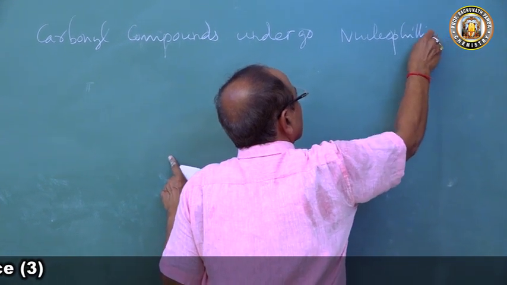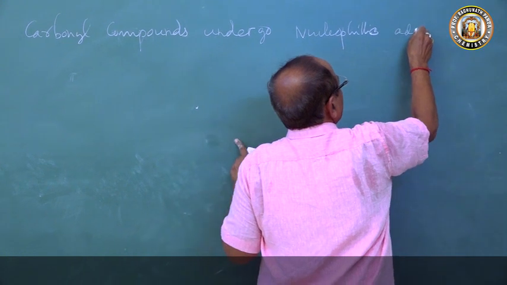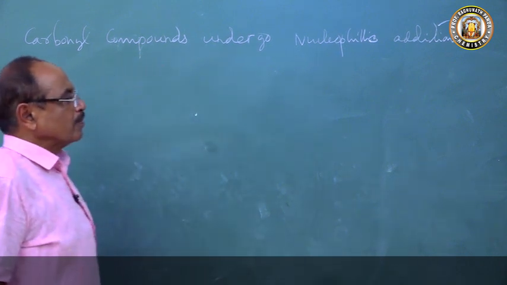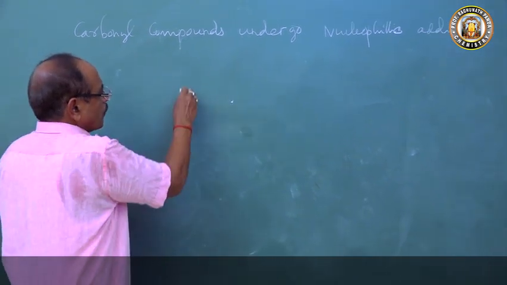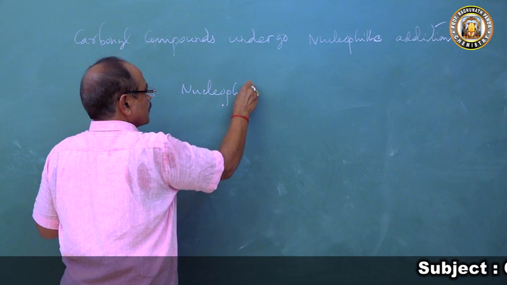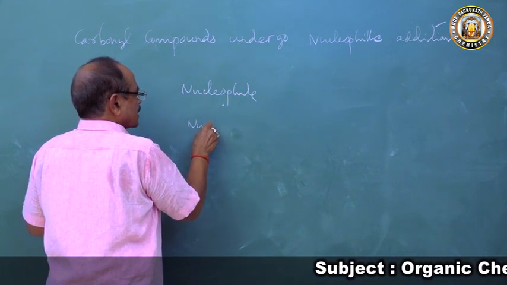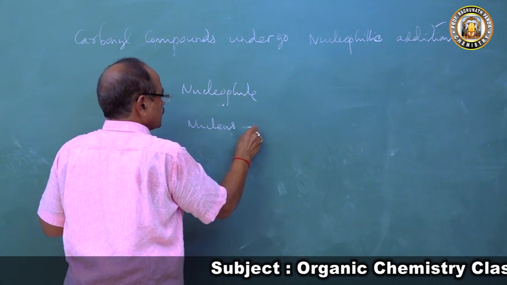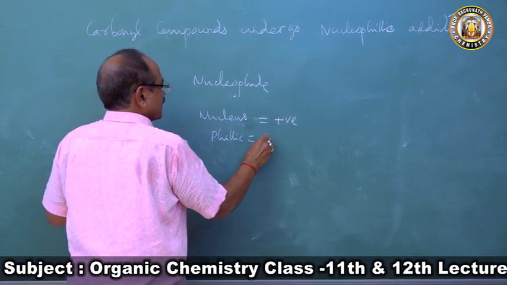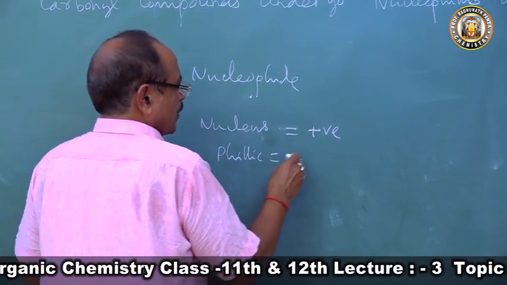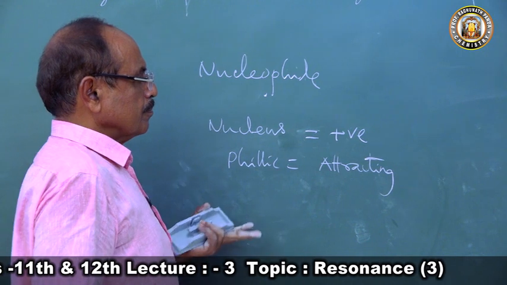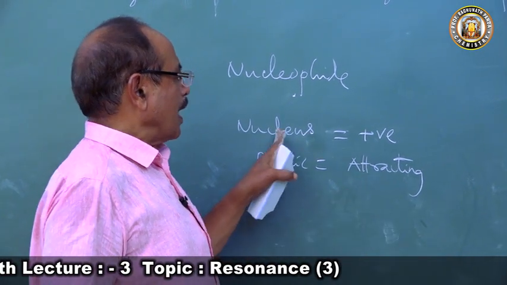There is a question for you in your 2-mark or 3-mark question in your plus 2 annual exam, 12th class. You will have this question. So what is a nucleophile? Nucleophile: nucleo means nucleus, which means positive, and philic means attracting. Philic means attracting, nucleus means positive.